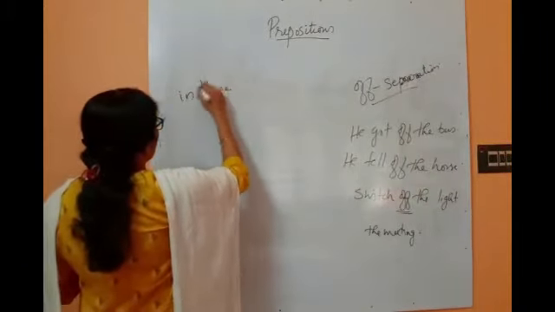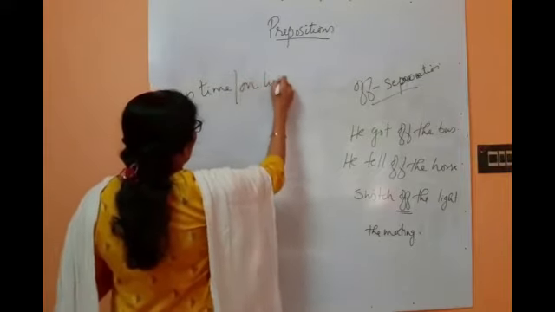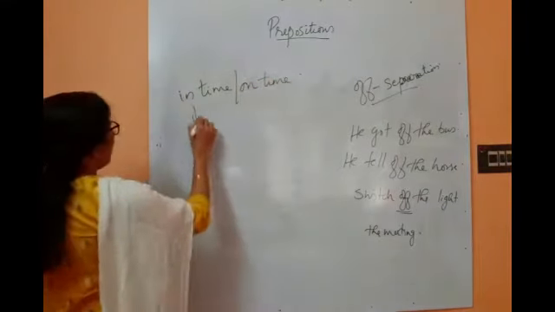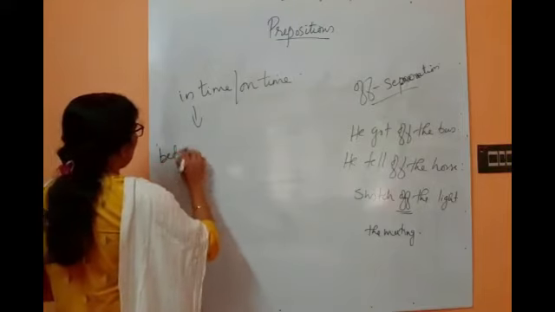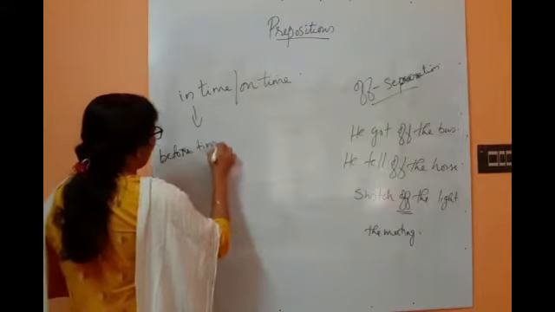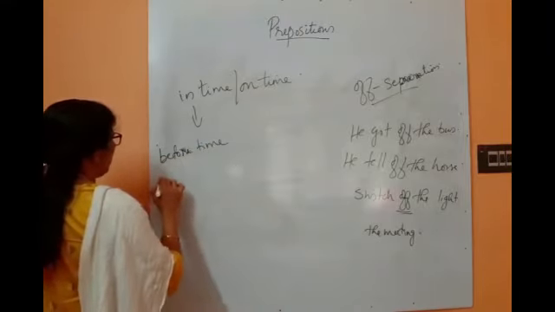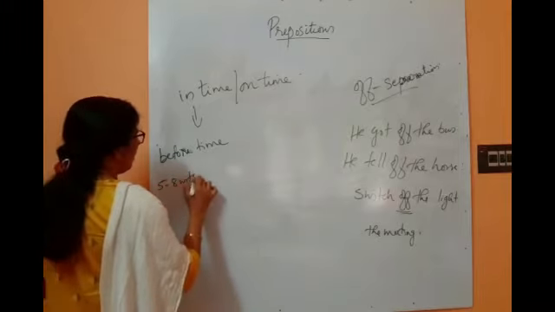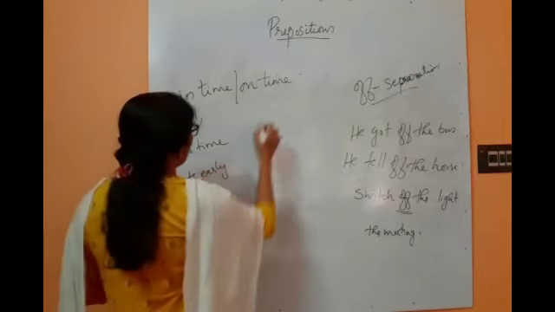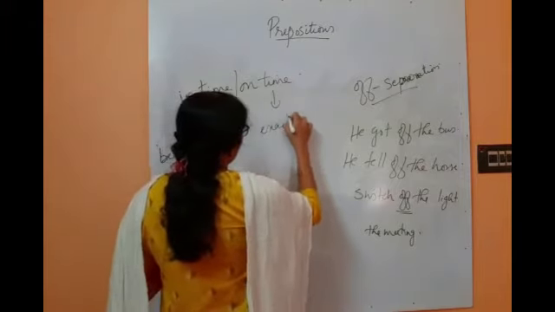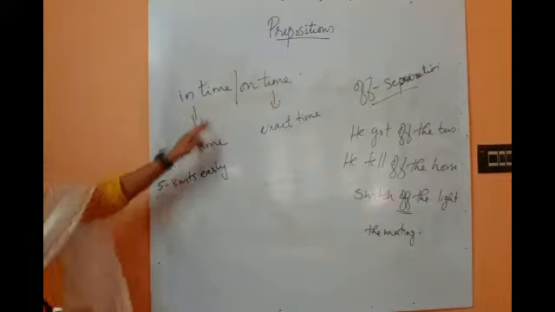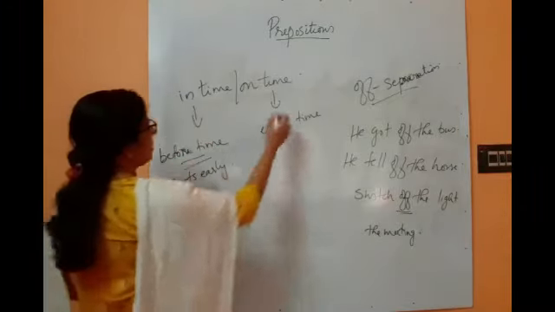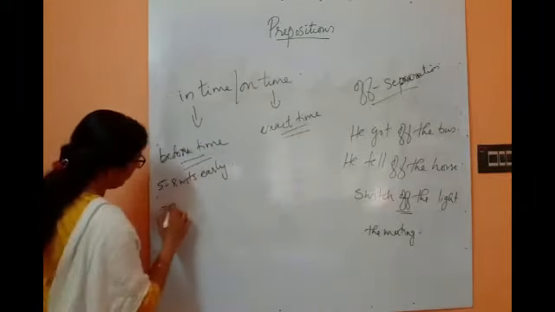In time means before time, that means 5 to 8 minutes early. On time means exact time. In time means before time and on time means exact time.